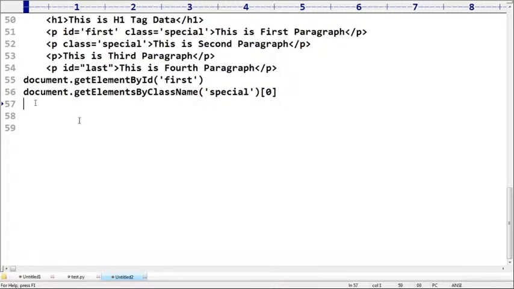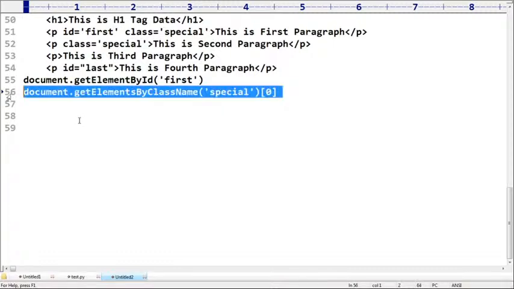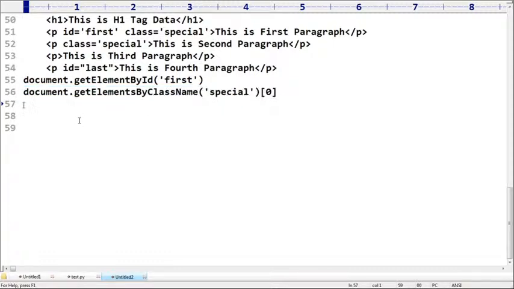Any other way? Looping means, of course, this is the element already. I used this method. Any other method? Yes, another method is there. What is that other method? Yes, Malaya. Just we can remove this one and x of 0 saving.